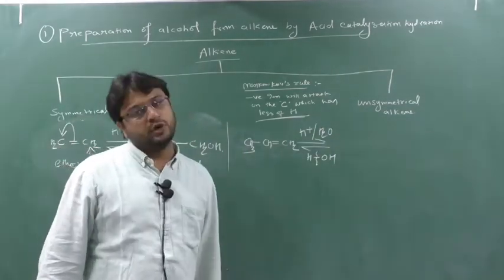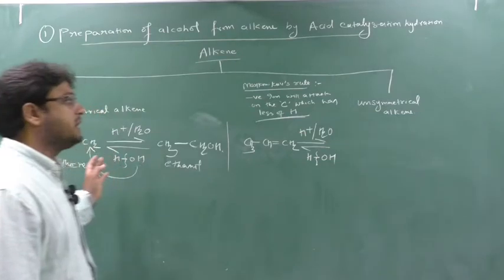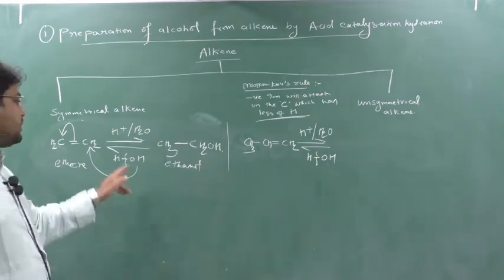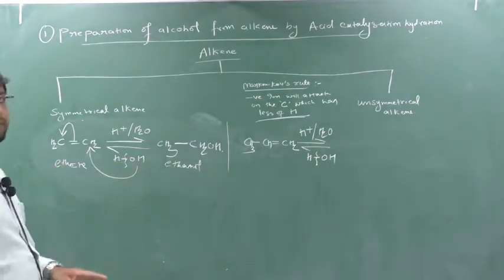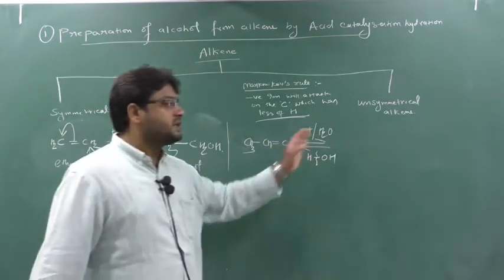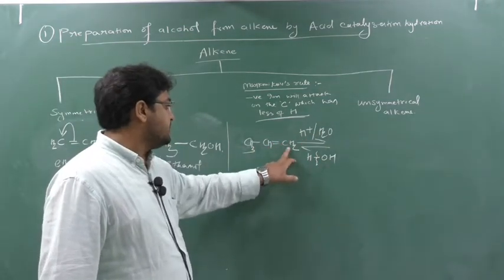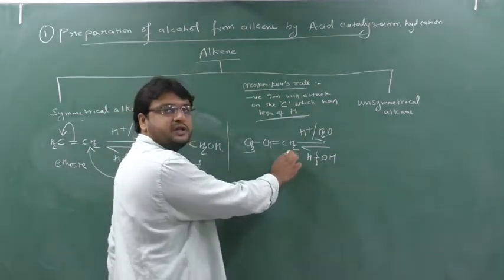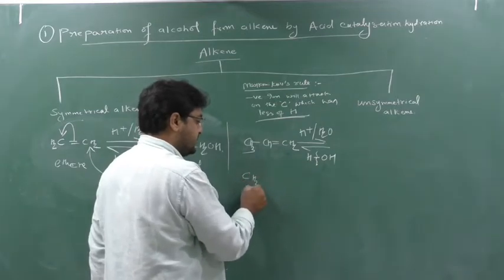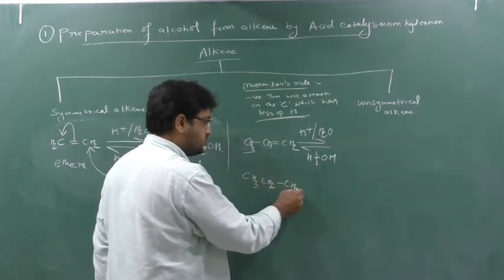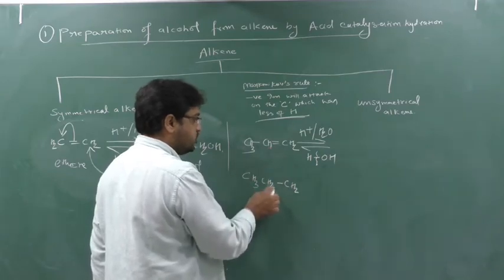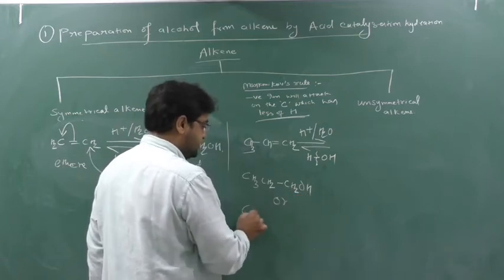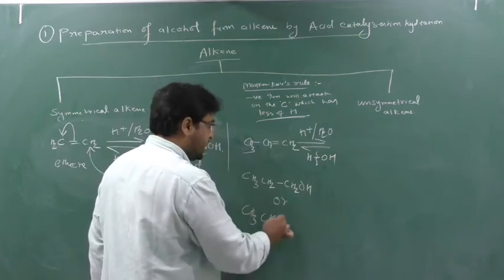When I do the mechanism, you will understand in detail. Clear? So in symmetrical alkene there is no rule, because wherever OH attacks, it will generate a 1 degree alcohol only. But the question comes in the unsymmetrical alkene. OH can attack on this carbon, and OH can attack on this carbon also. If OH attacks this carbon, it will generate a 1 degree alcohol, CH3, CH2, CH2, where CH was 1 and is now 2 because the bond breaks, this hydrogen gets attached here, CH2 and OH. Or the possibility is CH3, CH, here OH and here CH3.